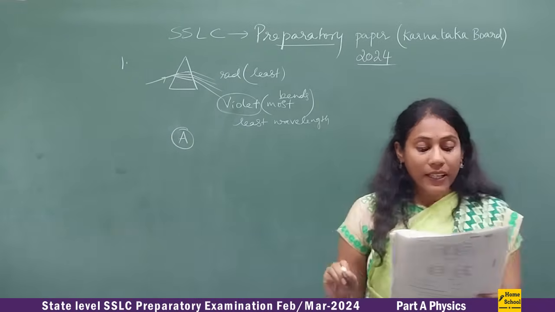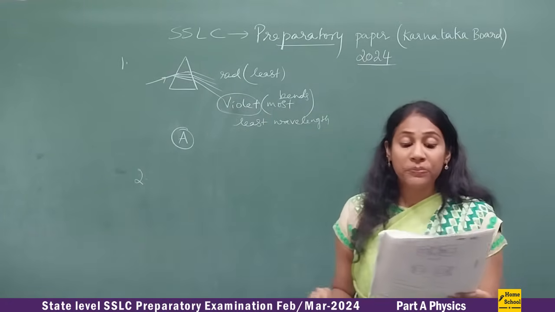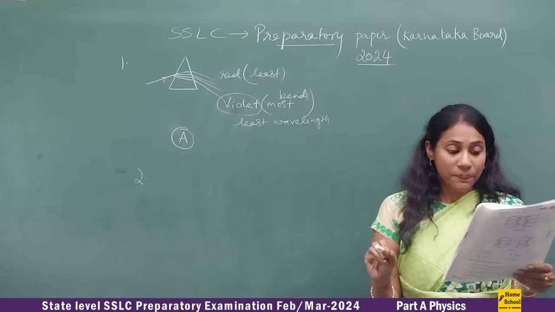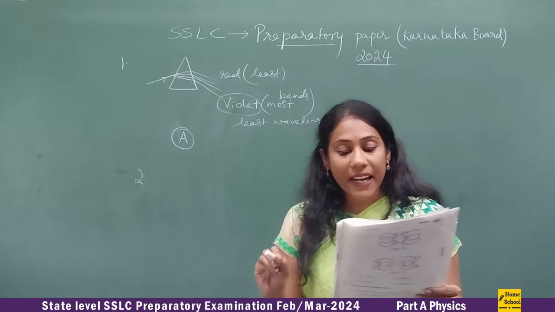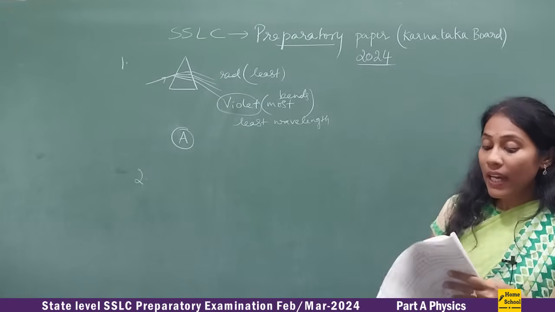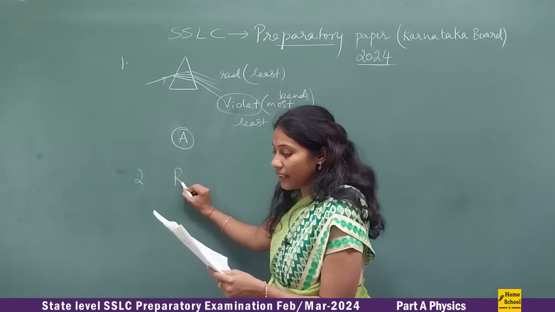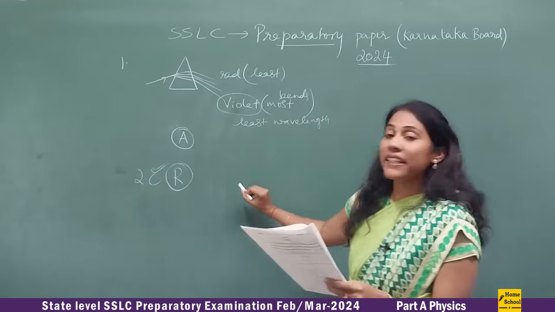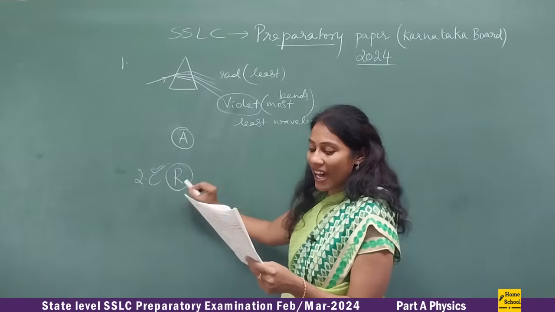Okay, fine. And question number 2, see, it's a diagram based question. You have to carefully observe the diagram and then answer this question. They are asking you the correct figure that represents the attraction between the poles of two magnets. Okay, so now let me draw the figure of R. So here actually option number C is the correct answer, and let me give a justification why this figure is correct, why this R is correct.